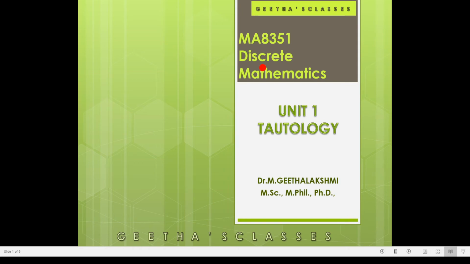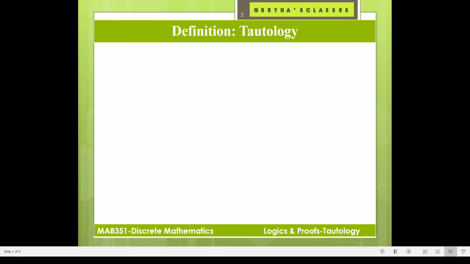Today we are going to see about discrete mathematics MA 8351 Unit 1. Under Unit 1 we are going to see tautology. It's an important topic in Anna University examinations. So tautology. Okay. So moving on to the definition of tautology.